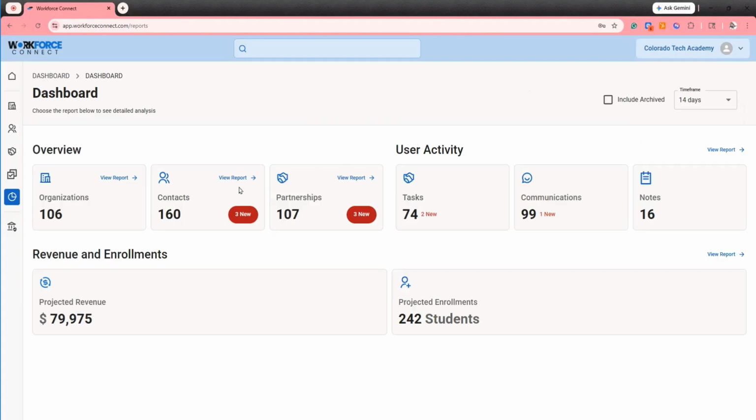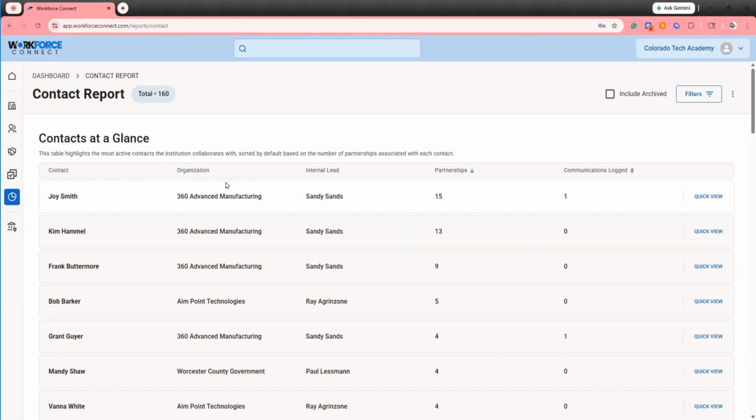Going back to the dashboard here, we can look at the contact report. Shows us our contacts at a glance, what organization they're part of, and how many partnerships they are connected to.